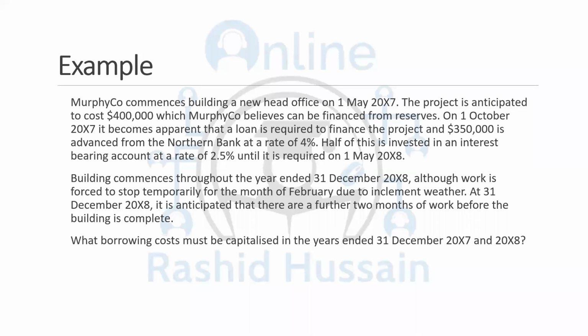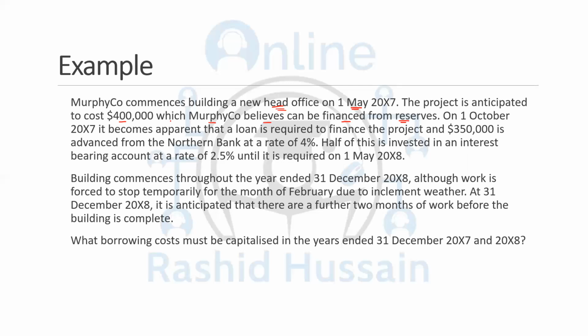All right, now we have another example, which is Murphy commences building a new head office on 1st May 2007. And remember, in these types of questions, dates are very important. The project is anticipated to cost 400,000, which Murphy company believes can be financed from the reserves. I think they are rich enough to build the head office.